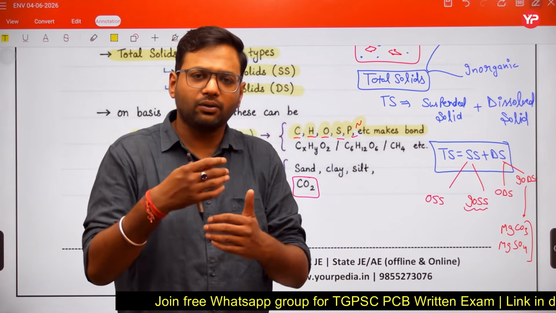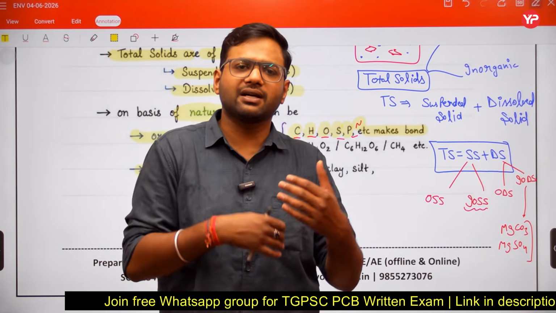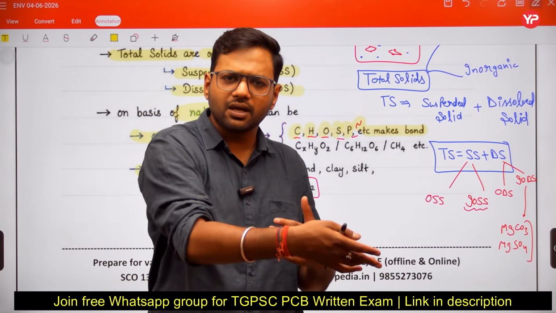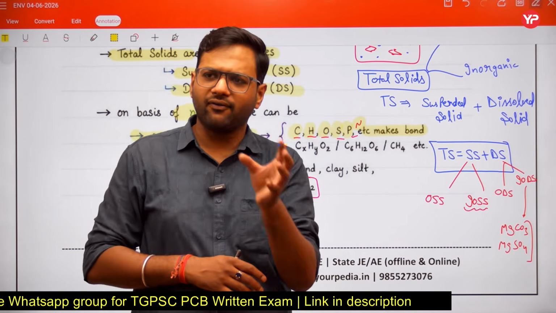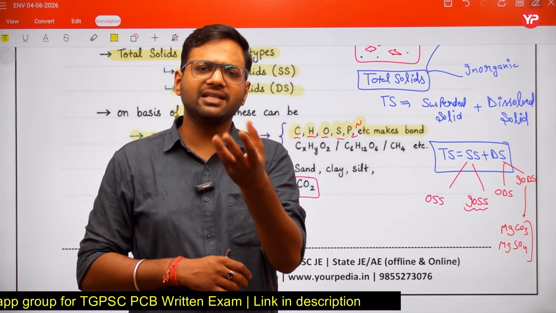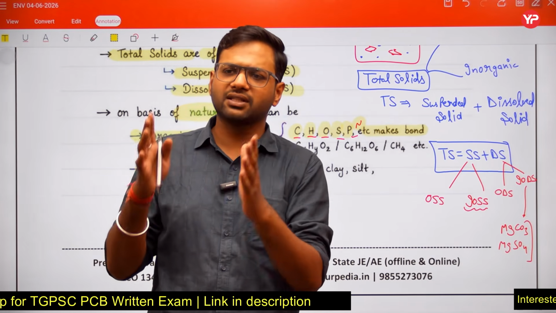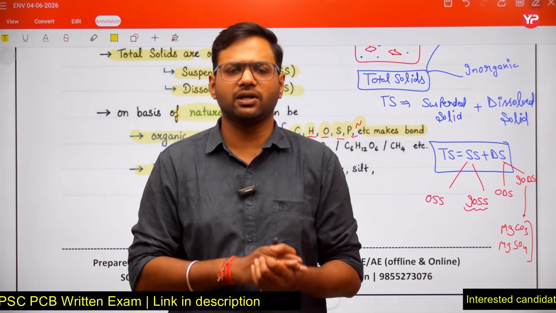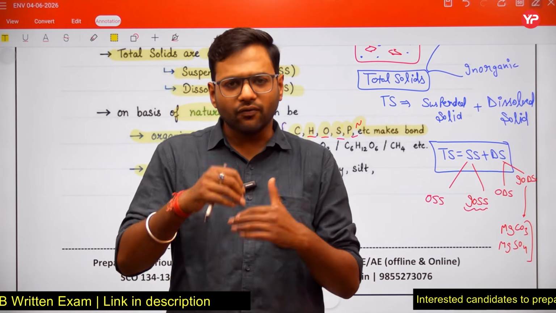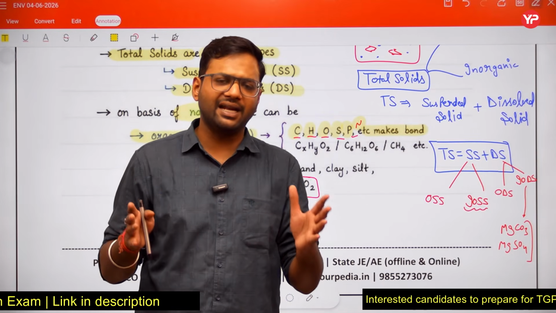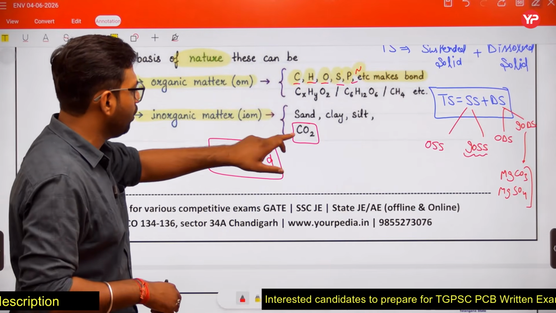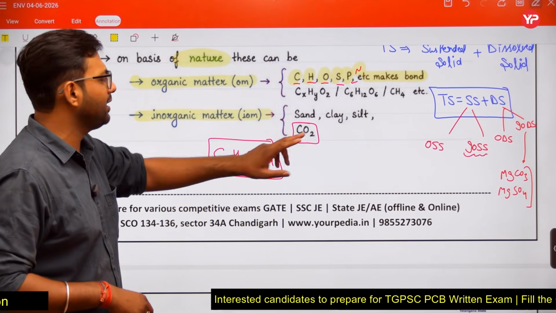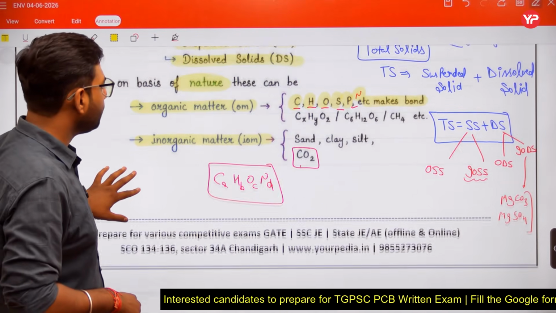As the topic continues and we discuss many more substances, with respect to time I will tell you which solid is organic and which is inorganic, and very easily you will understand. So remember this point, CO2 is an inorganic dissolved solid.